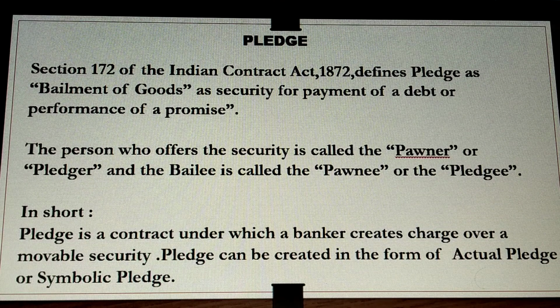Similarly, handing over a document of title to goods, like a bill of lading or railway receipt duly endorsed, will also mean delivery of goods. But if the warehouseman in possession of the goods is authorized to hold the goods on behalf of the bailee and he accepts it, then the transfer of possession will be deemed to be complete. This is called delivery by attornment.